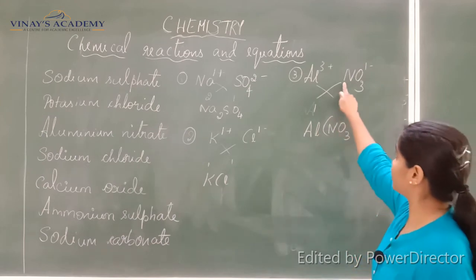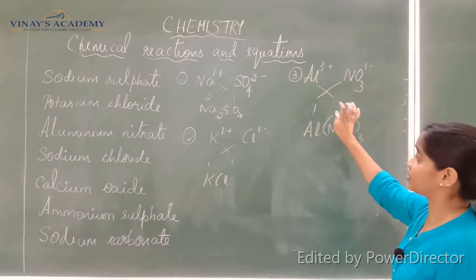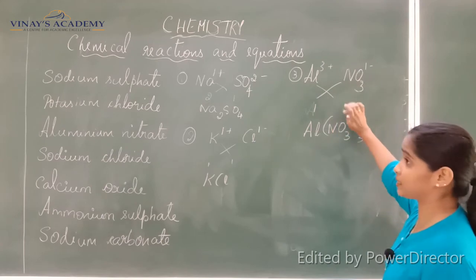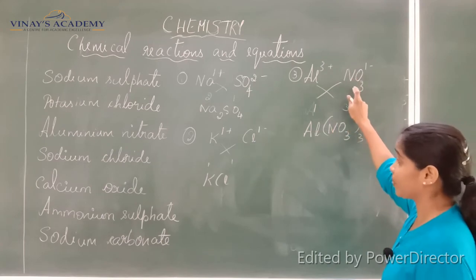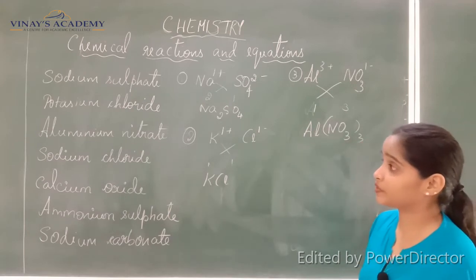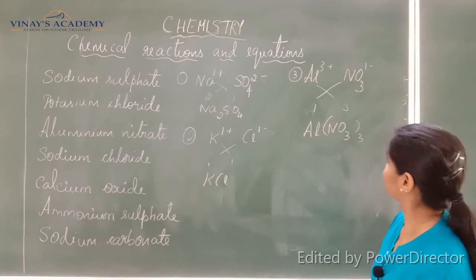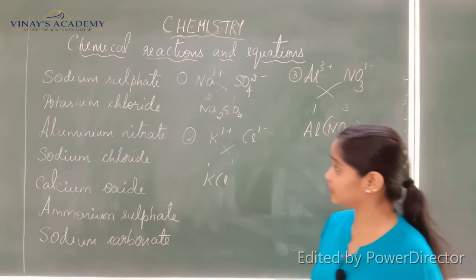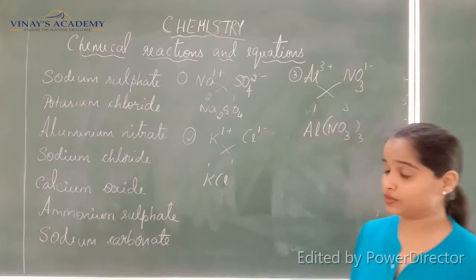Okay. Because it's already NO3 here. This is the valency which is interchanged, and this 3 goes for NO3. So it becomes Al NO3 thrice, aluminium nitrate. Al3 plus, NO3 1 minus. Okay.